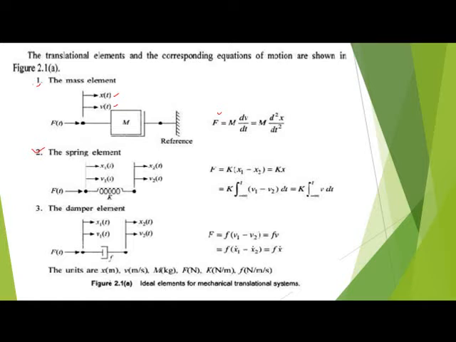Next, similarly, the linear spring element. One end of the spring has displacement x1, the other end has displacement x2, and similarly the initial and final velocities are v1 and v2. When the force f of t is applied to one end of this linear spring, the force is directly proportional to displacement. Therefore, f equals k times (x1 minus x2), that is, k times x.